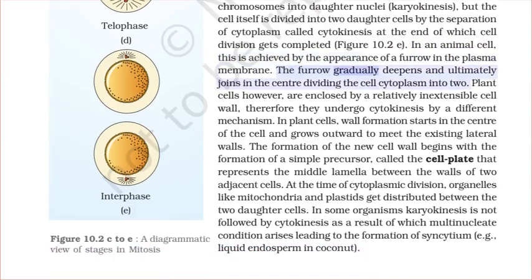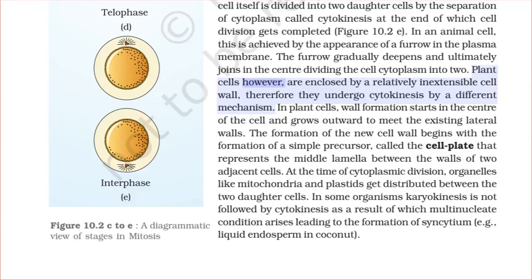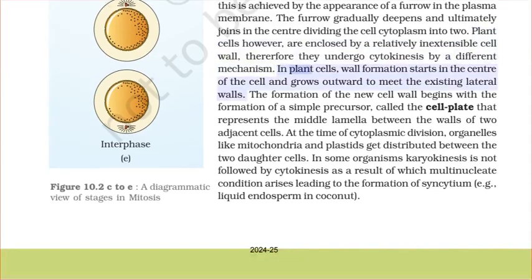The furrow gradually deepens and ultimately joins in the center, dividing the cell's cytoplasm into two. Plant cells, however, are enclosed by a relatively inextensible cell wall. Therefore, they undergo cytokinesis by a different mechanism. In plant cells, wall formation starts in the center of the cell and grows outward to meet the existing lateral walls.